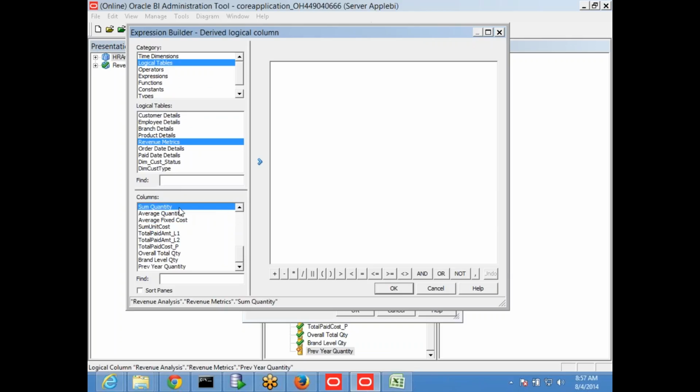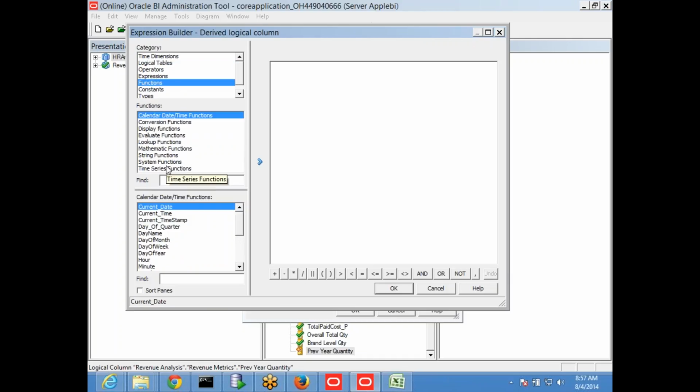For the sum of quantity, I want to go previous, along with whenever you are looking date wise, and I want to always go back a year. That is what I am going to do. So to do that, I am going to select the time series function here. Ago always will take you back.